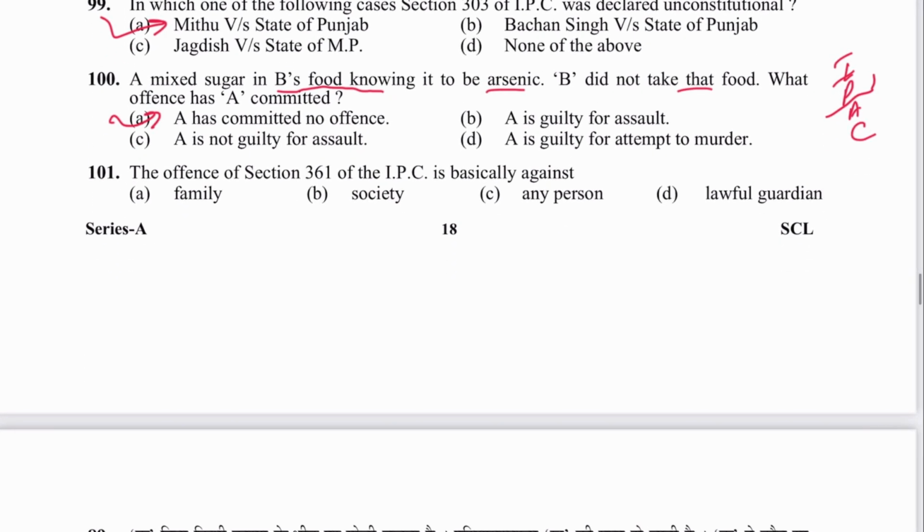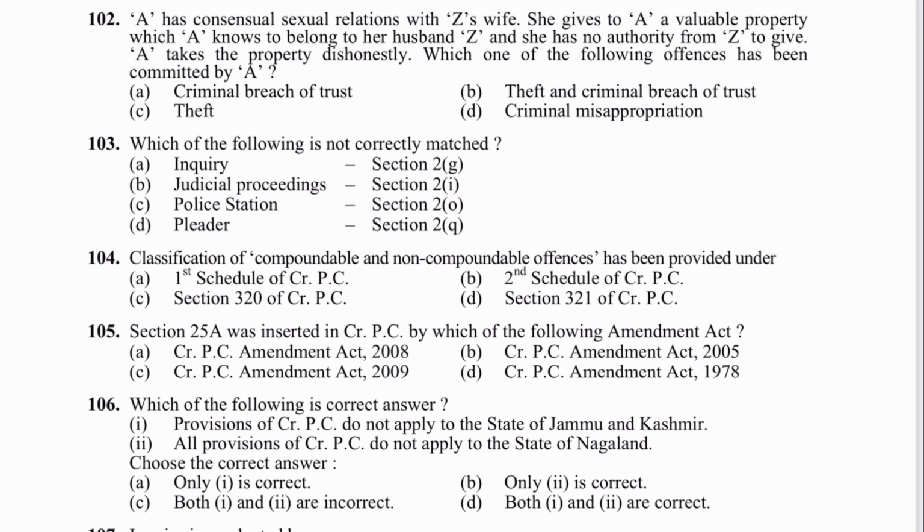नेक्स्ट 101. The offense of 361 is basically against lawful guardian. क्या है ये? किडनैपिंग. नेक्स्ट 102. A has consensual sexual relationship with Z's wife. She gives A valuable property which A knows belong to her husband Z. She has no authority from Z to give. A takes the property dishonestly. Which one of the following offences has been committed by A? Theft. It is mentioned in section 378.